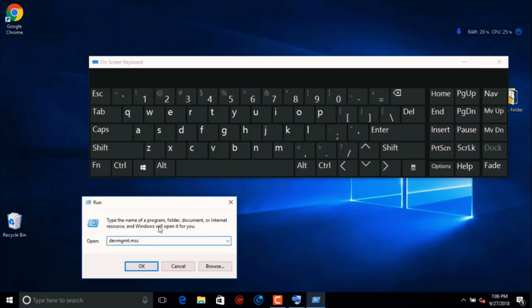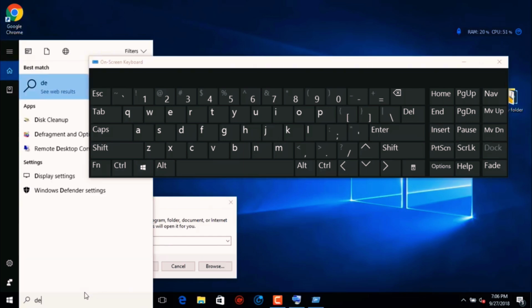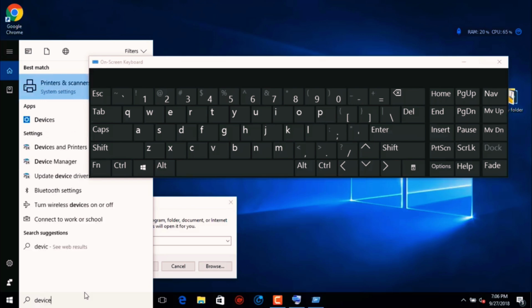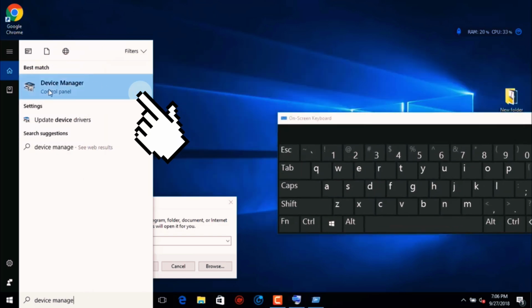You can also open Device Manager by simply clicking here in search, typing Device Manager, and selecting that from the list. So here it is. Click on Device Manager.